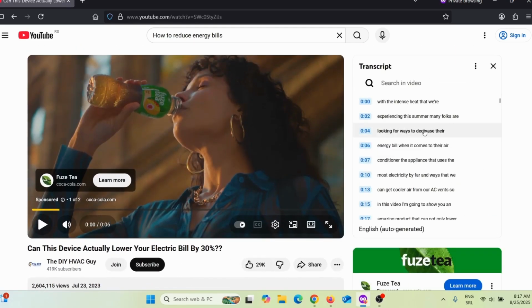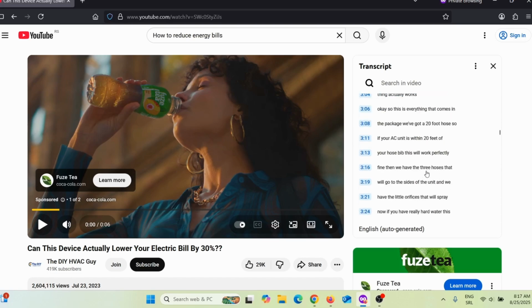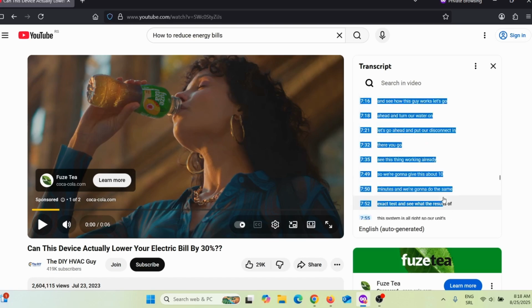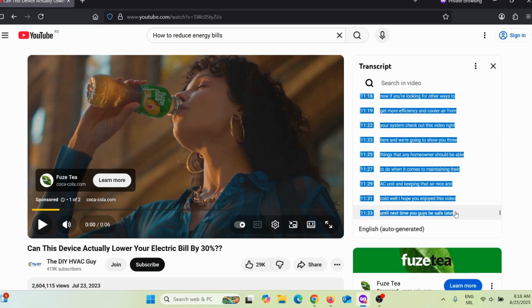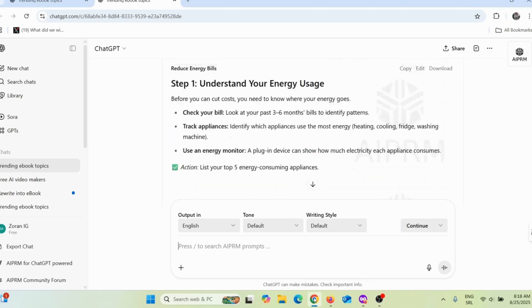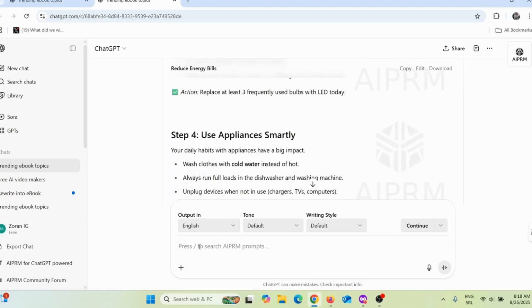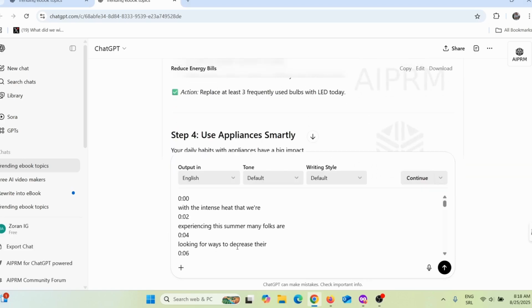And now YouTube will show you the transcript. What you need to do is simply copy this entire transcript, Control C, go back here on ChatGPT, paste it, and tell ChatGPT to rewrite this transcript into an ebook. ChatGPT will do exactly that. It will rewrite this entire transcript into an ebook, but I will leave it as it is.